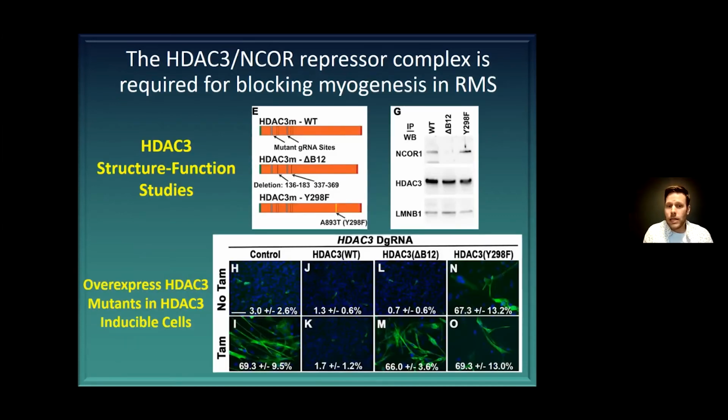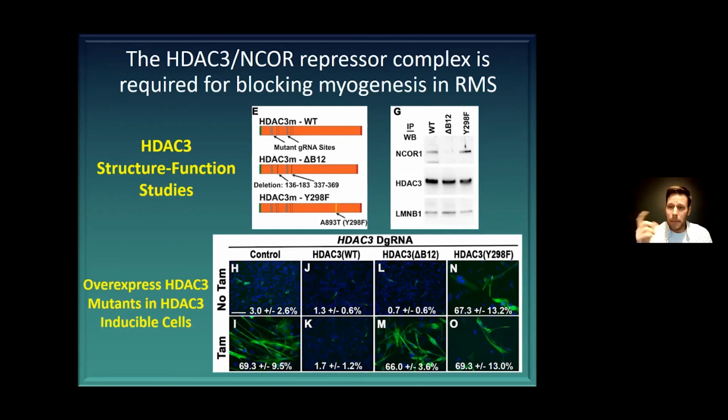So in order to do that, we did structure function studies where we made overexpression constructs that have the CRISPR target sites mutated in them. And that would allow us to overexpress mutant forms of HDAC3, and then use our inducible system to destroy the endogenous form, while at the same time we are overexpressing different mutants to test their function. And so doing this, we created 3 different overexpression constructs. One of them was just the wild type HDAC3 to rescue the phenotype.